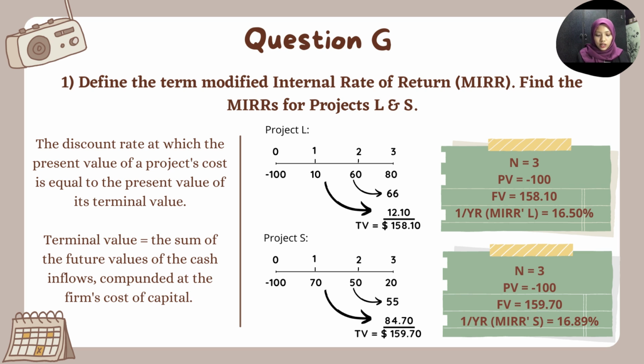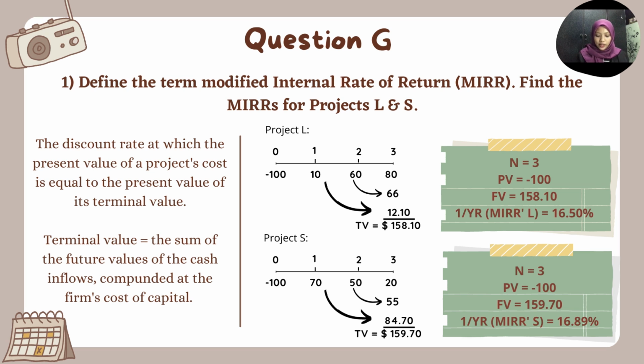The second cash flow, $60, grows to $66, and the last inflow, which is $80, is received at the end, so it is not compounded at all. So the sum of the future values, which is 80 plus 66 plus 12.10, is equal to $158.10, called the terminal value for project L.